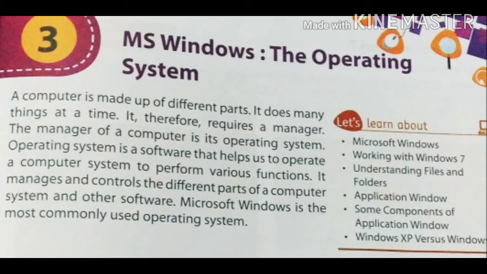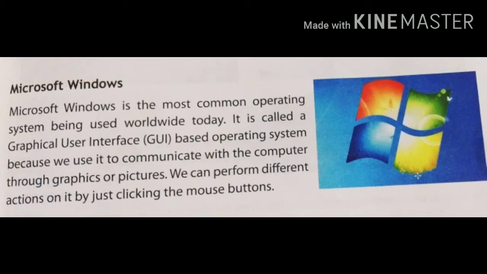It does many things at a time. It therefore requires a manager. The manager of a computer is its operating system. The operating system is software that helps us to operate a computer system to perform various functions. It manages and controls the different parts of a computer system and other software. Microsoft Windows is the most commonly used operating system. Let's learn about Microsoft Windows, working with Windows 7.